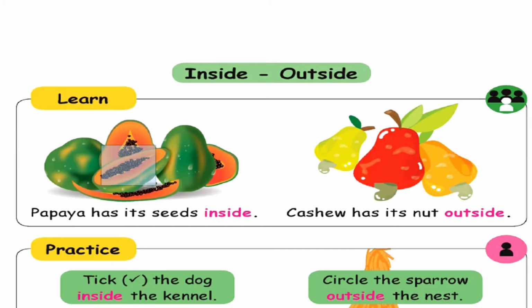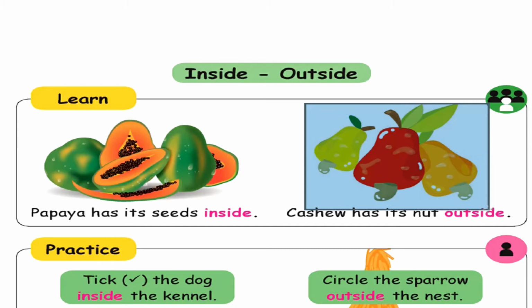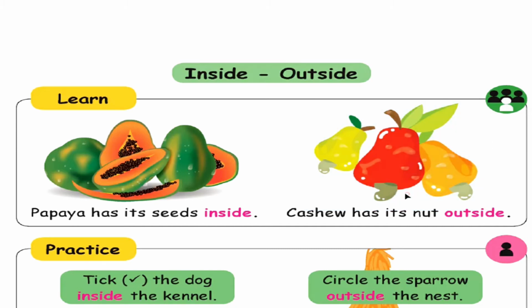Now see that cashew fruit. Cashew has its nut outside. Where is the nut in the cashew? It is outside.